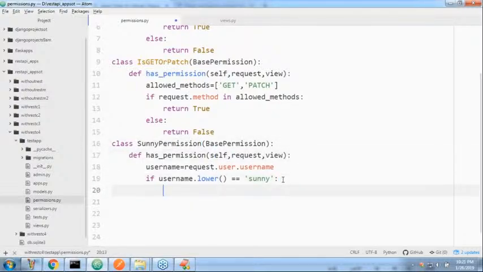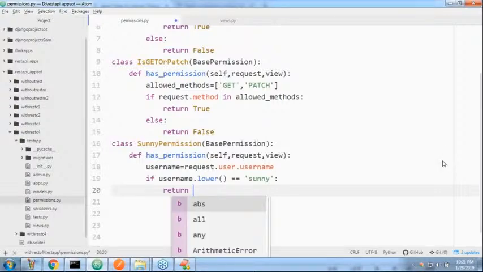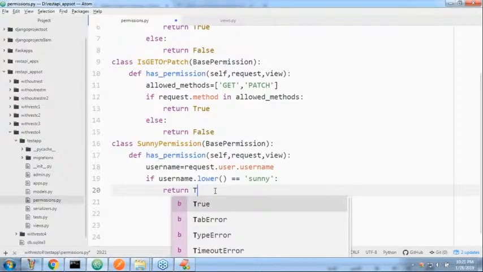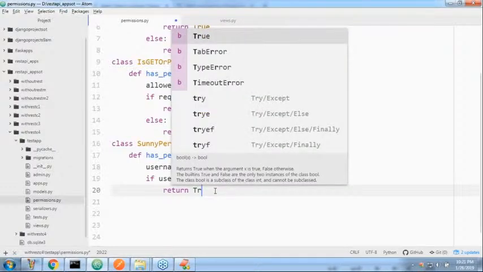Next, if username is Sunny, now return. Can you please tell, sir? If Sunny, then automatically you are not required to perform any further checks. What can you take? Return True, sir. If the username is Sunny, then you are not required to perform any checks.